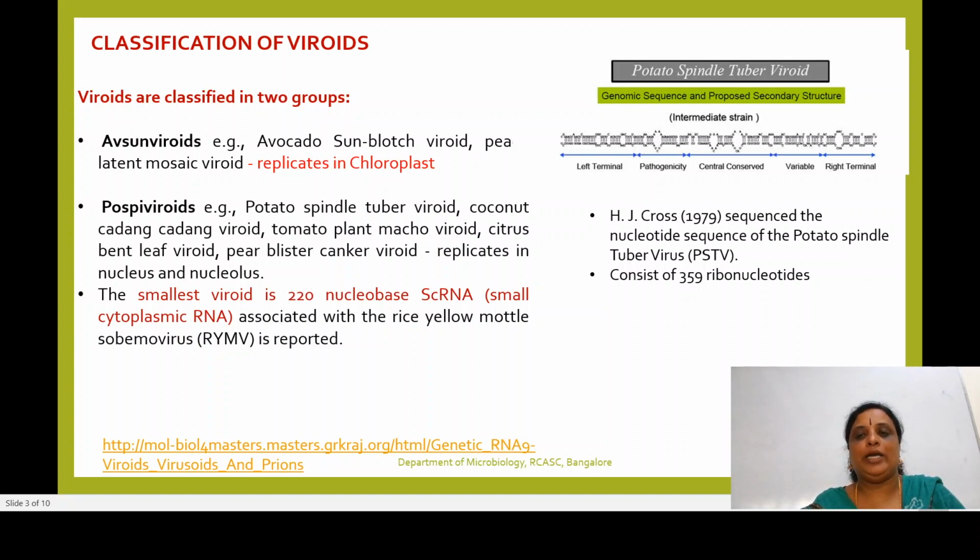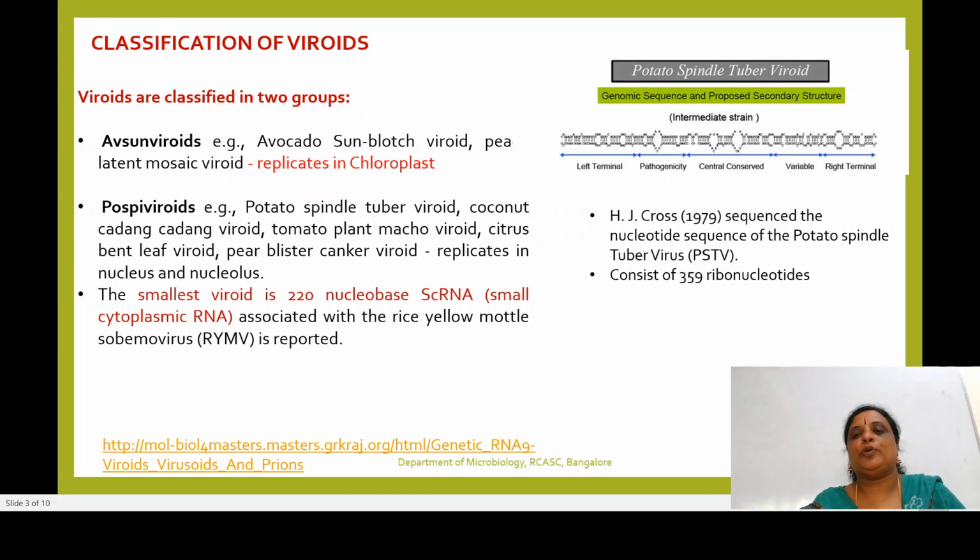The central conserved region is the region involved in the coding of the various enzymes by the host, and that is the region which is highly conserved. And there is a region called the variable region, where the sequence varies from one species to another and strain to another strain.